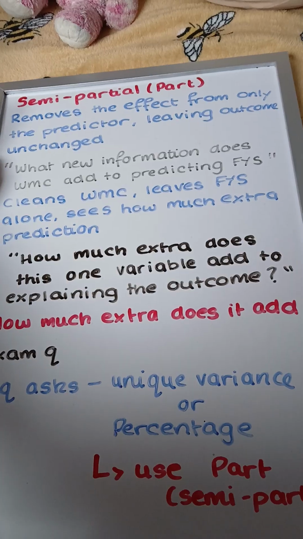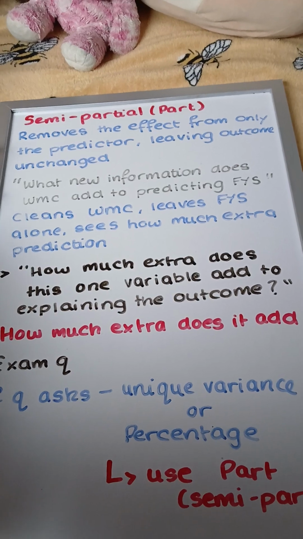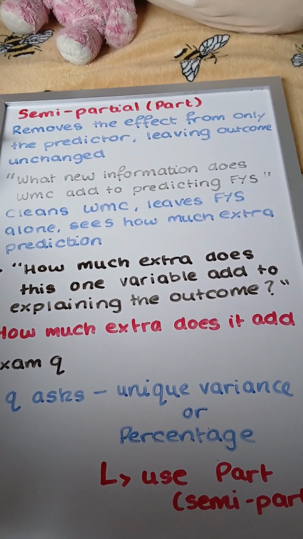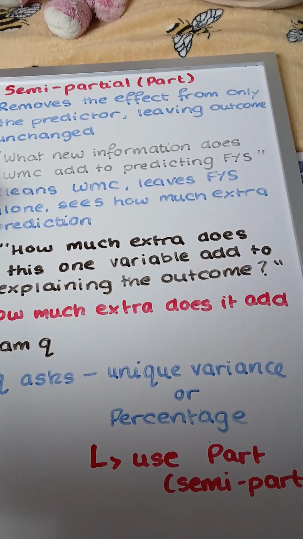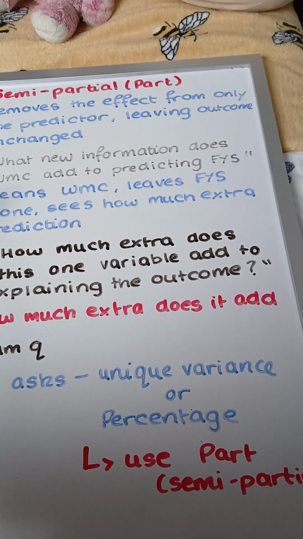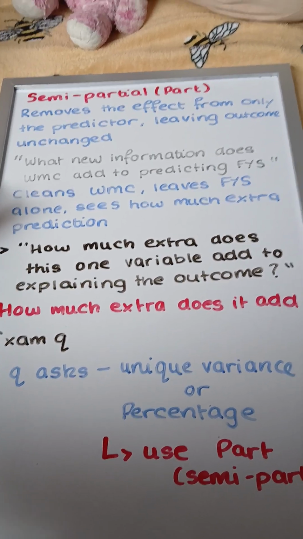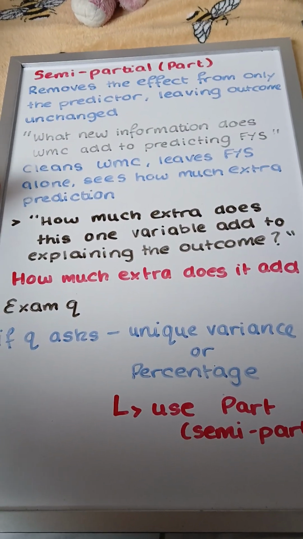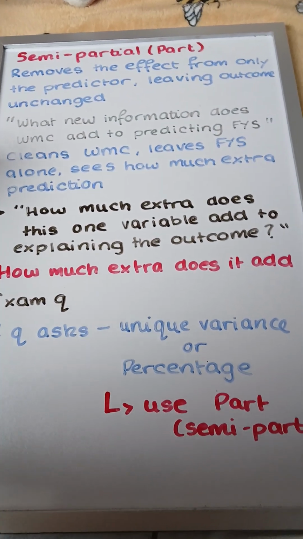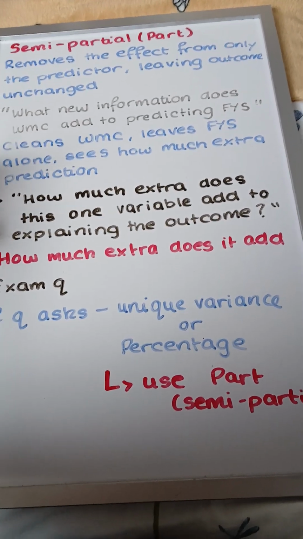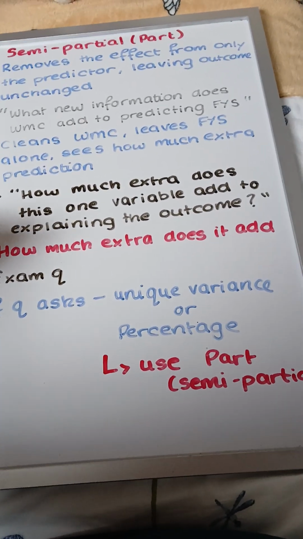But in this case, semi-partial removes the effect from just the predictor, and you get the full outcome with all the variance included. So in simpler English, what new information does working memory capacity add to predicting final year score? So in turn, it cleans working memory capacity, leaving final year score unchanged, and it sees how much extra prediction we get from just working memory capacity. So how much extra does this one variable add to explaining the outcome? That's literally it in simple English. Just remember this sentence: how much extra does it add?